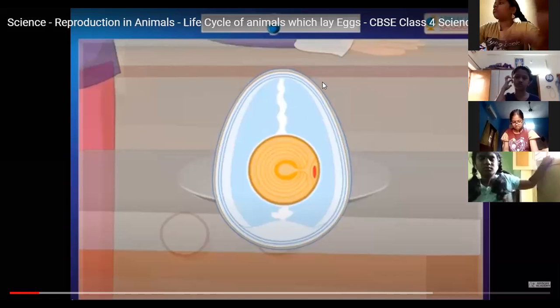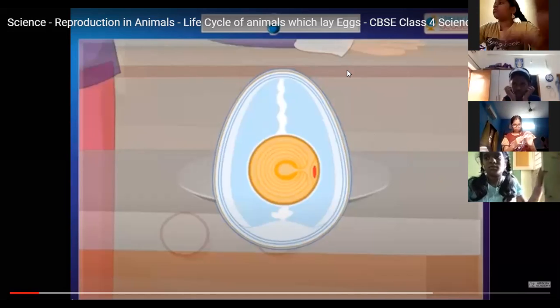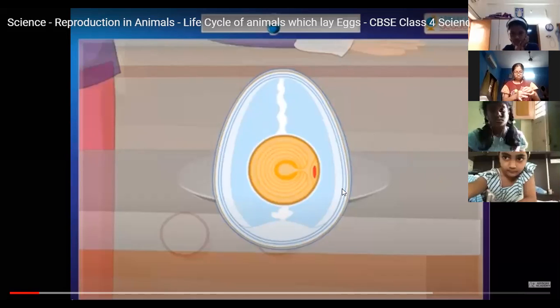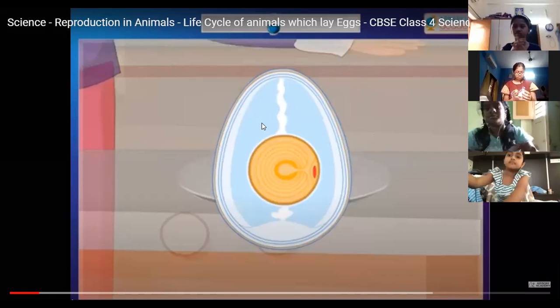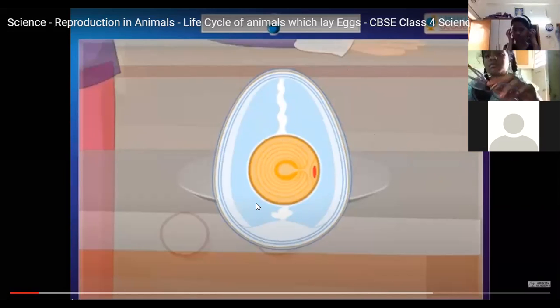Wrong answer. Shell. It is the shell. And the inner white thing, the jelly-like substance, is called albumin. Very good. And the yellow part? Yolk.